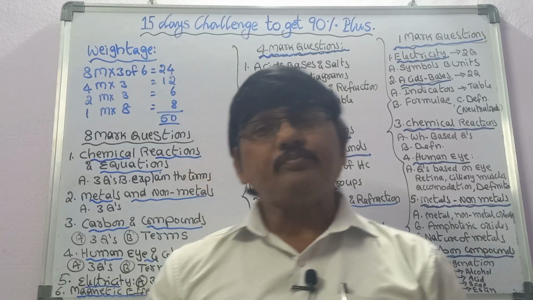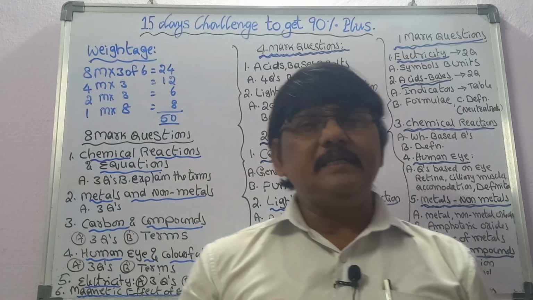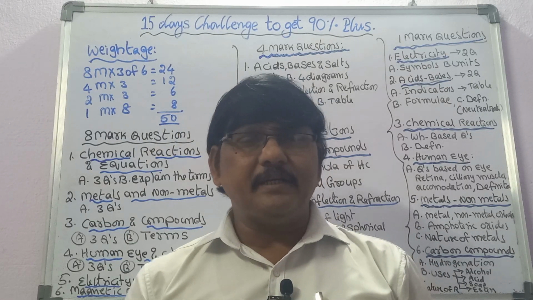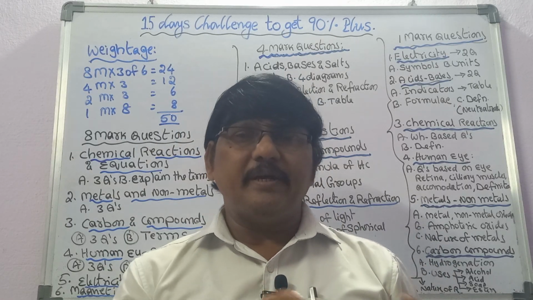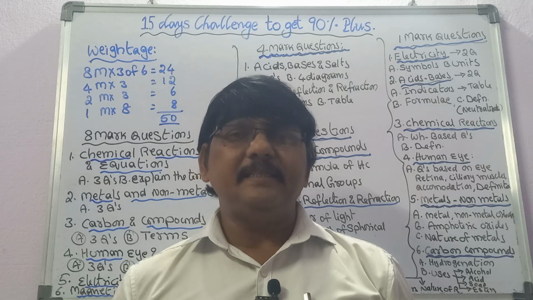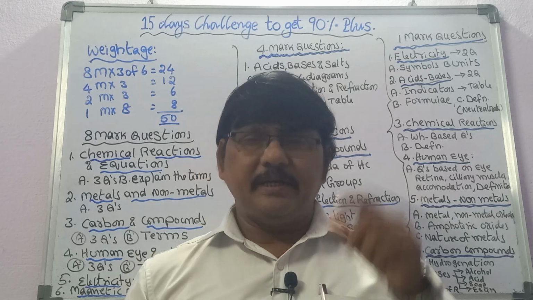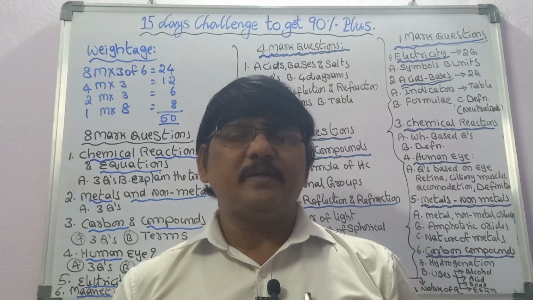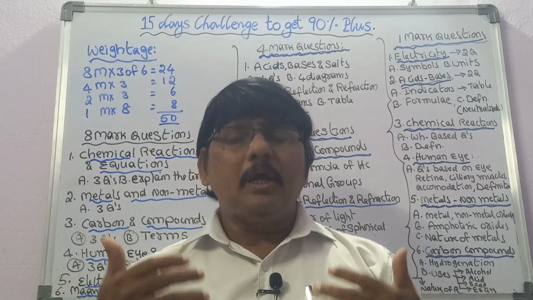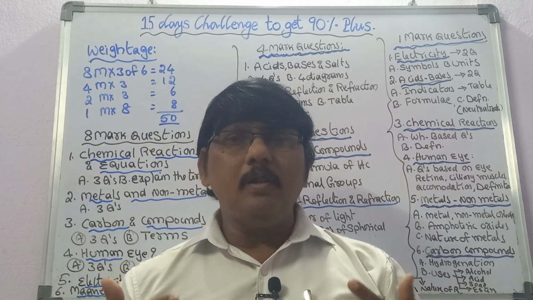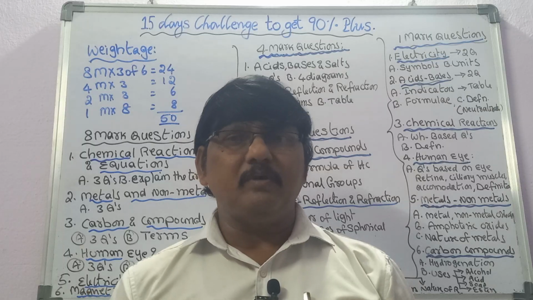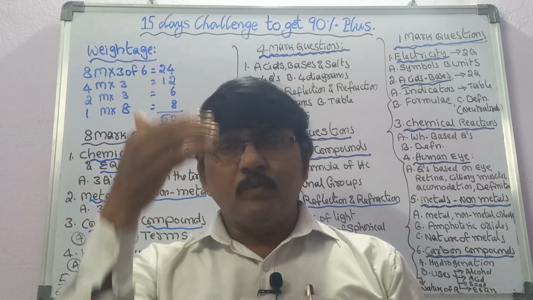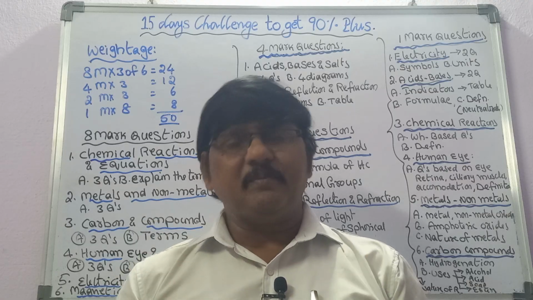The second one is the differences between displacement and double displacement, and that one also you can write. If the question is asked in the form of write the differences, you must write a table. First draw one table, with one side displacement and the second side double displacement, followed by each point written number-wise. First the definition, then after writing the definition just draw lines. Like that you have to make a neat appearance.